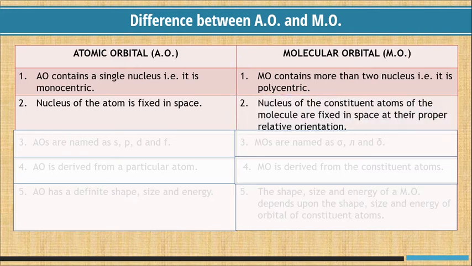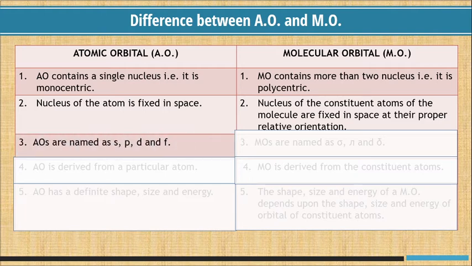The nuclei of the constituent atoms of the molecule are fixed in space at their proper relative orientation. Atomic orbitals are named as s, p, d and f. Molecular orbitals are named as sigma, pi and delta.